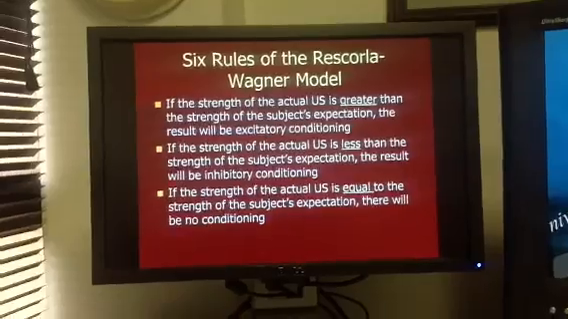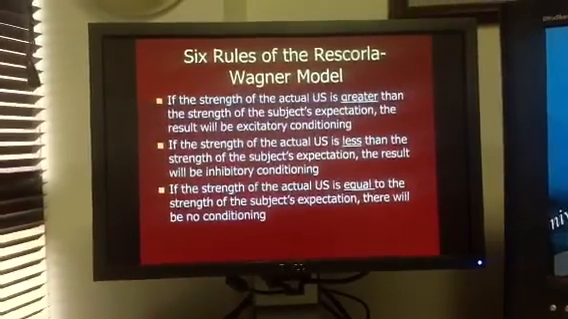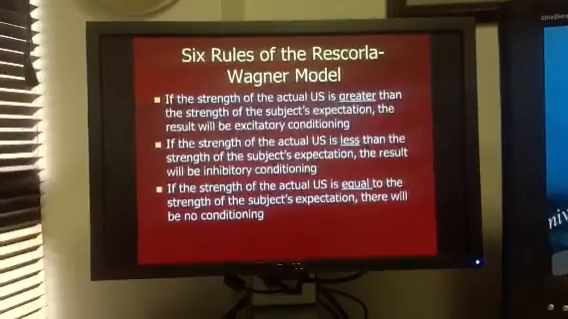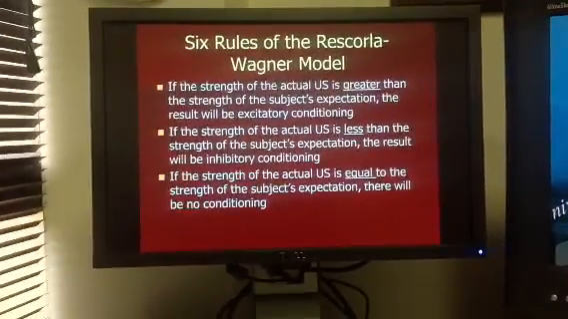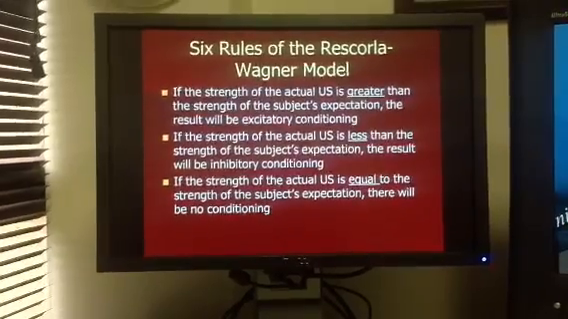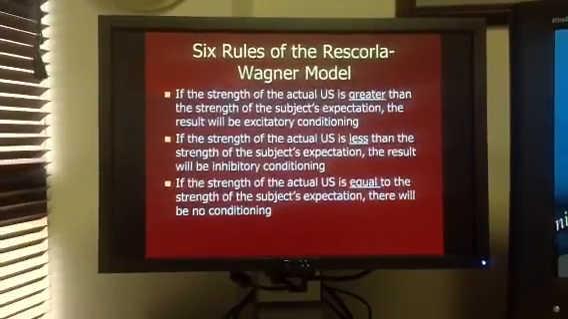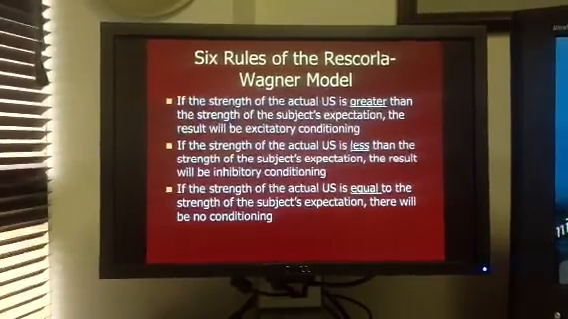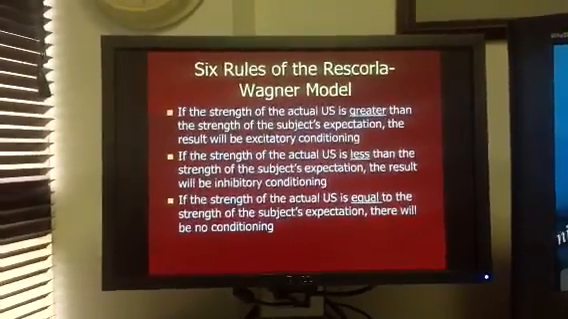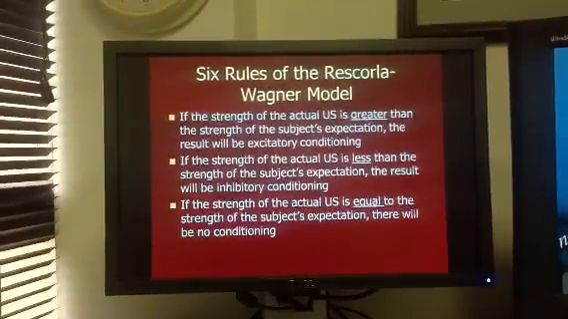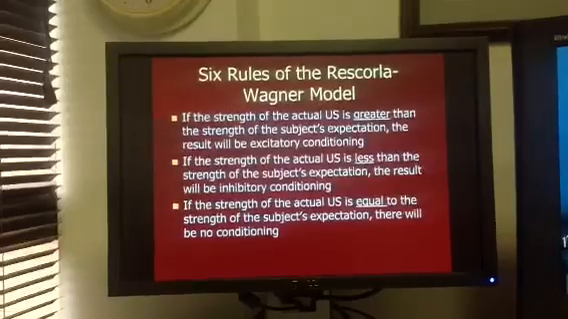Rule number 2: if the strength of the actual US is less than the strength of the subject's expectation, the result will be inhibitory conditioning. So the child goes to get the shot, and what he experienced was less than what he was expecting to happen. So inhibitory conditioning occurs.